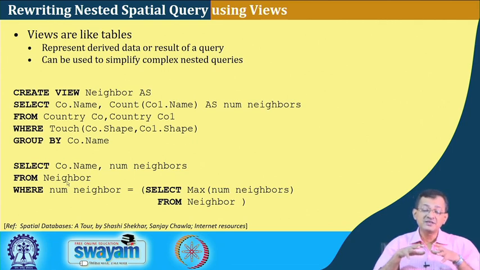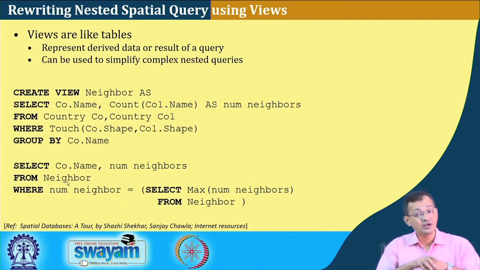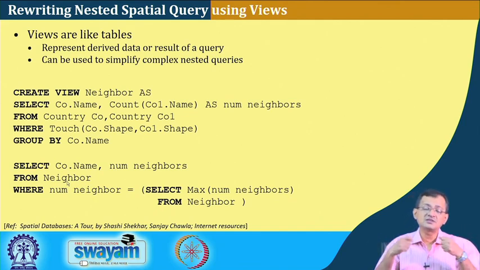We have seen that there are different spatial operations which are not straightforward, and I cannot have those in our standard query base, like touch in this case. We have seen calculating distance, we have seen buffering operations. So, these are some of the spatial operations which we require for spatial database consideration.